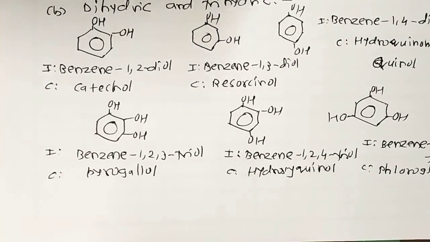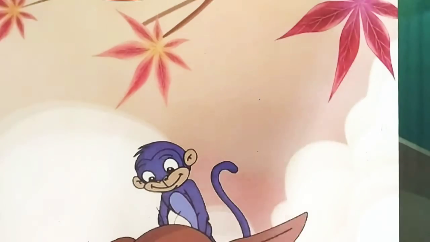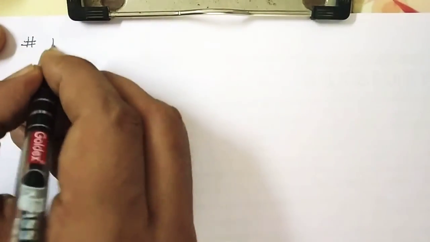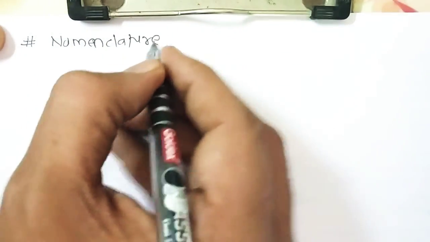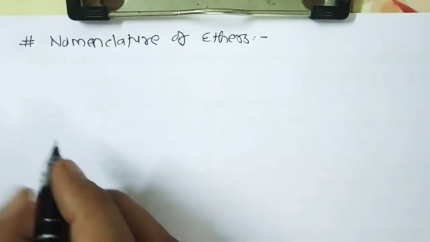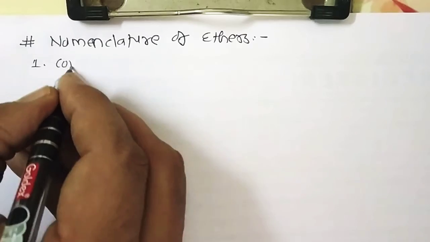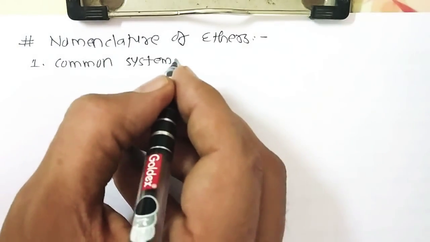So this is about the nomenclature of phenols, right? Now, the next portion is the nomenclature of ethers. So there are 2 points. Number 1 is the common system, and number 2 is the IUPAC system.